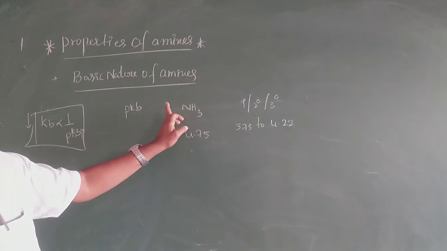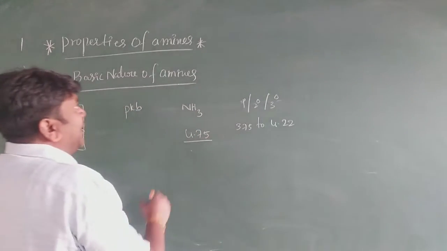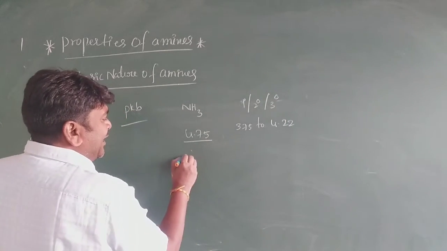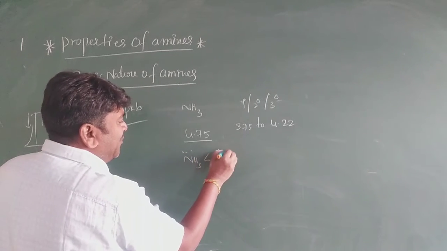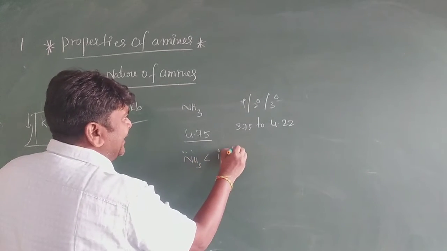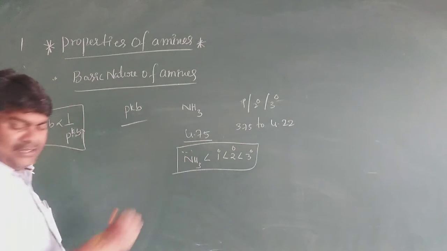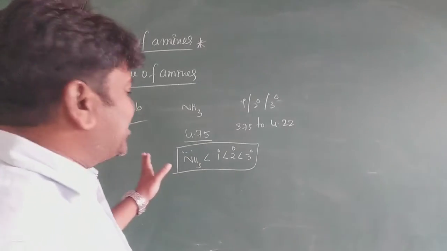NH3 is the least basic in nature because it is the weakest base. According to the pKb values, what we observed here is that NH3 is less basic than primary amine, which is less than secondary amine, which is less than tertiary amines. According to this order, it is very, very important, my dear students. This is the basic strength order.